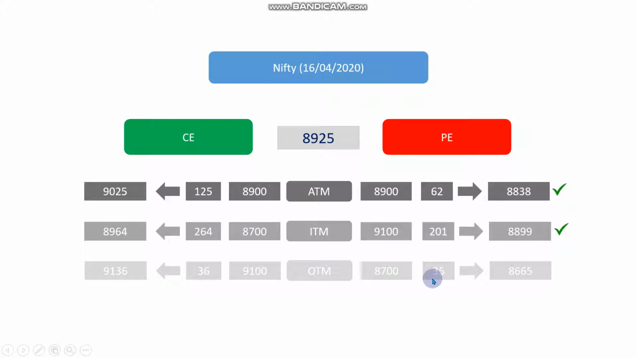Tomorrow if it is a gap down opening, this might come up to a range of 60 to 70, which will be a very good buy option. But considering the current premium, the break-even price is 8665, which is pretty low. So considering this, I would recommend going with the 8900 put option, with a break-even at 8838. So I would suggest the 8900 put option, and if you have lower margin, consider going with the 8700 put option.